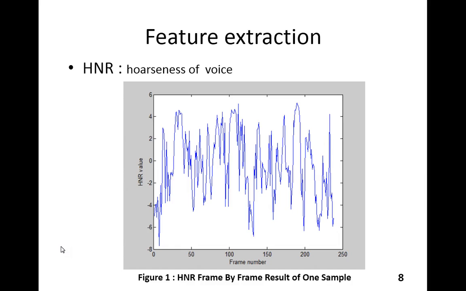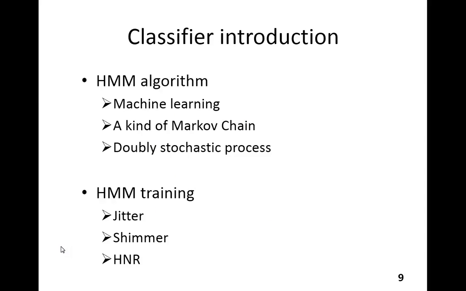For the reason that this is a feature with a frame-by-frame result, I need to calculate some single value for each sample in order to put this feature into the classifier. As a result, I keep the max value and the median value of all the frames for each sample.